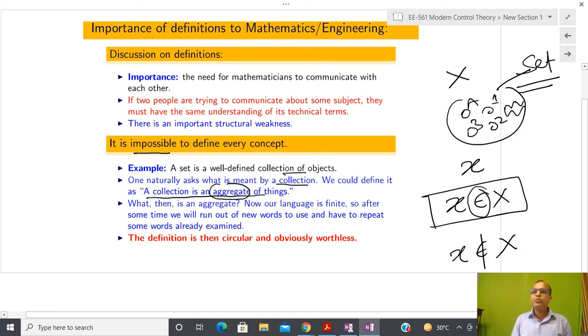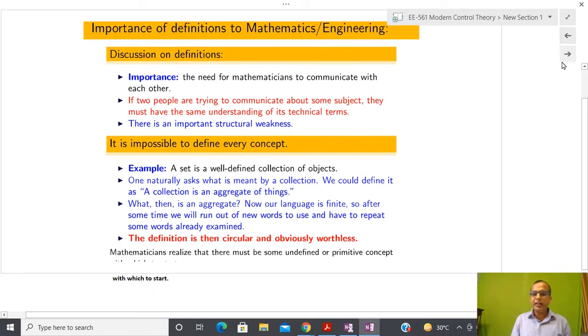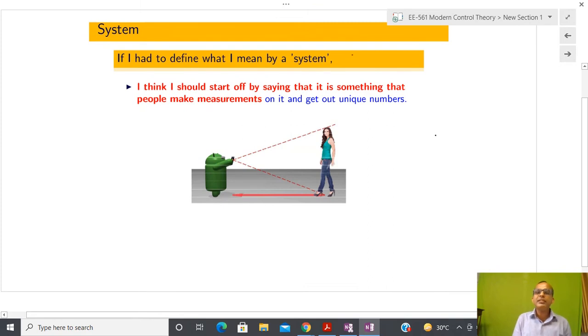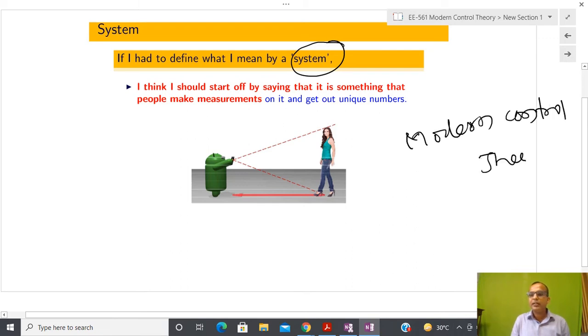So most of the time, after giving a definition, you might have seen that in mathematics people also give some kind of symbol. Mathematicians realized that there must be some undefined or primitive concepts with which to start. So due to that reason, we are going to start with some primitive concepts. And there is a similar trend in modern control theory, systems theory, or linear control theory, that I have to start with definitions, because you can see that the course name itself is modern control theory or systems theory.